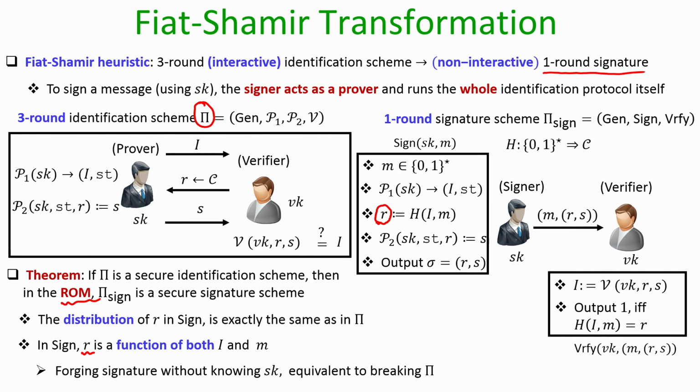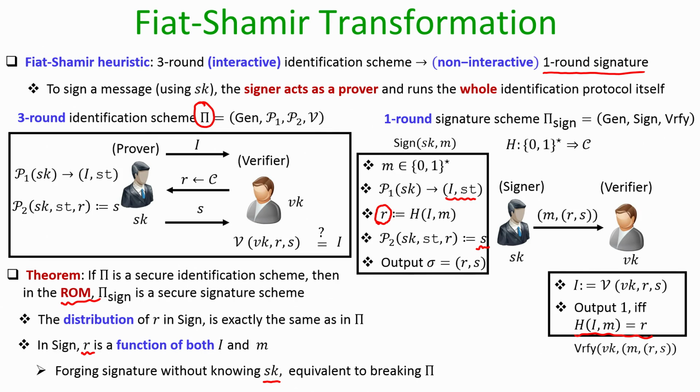So, if we have an adversary who wants to forge a signature on behalf of the signer without actually knowing the signing key Sk, then what that forger has to do is come up with some I and state information, and come up with some challenge R by querying the random oracle, and come up with some response S such that overall IRS is an accepting transcript, and not only that, the output of the random oracle on the commitment I and the message is equal to R. And this whole thing it has to do without actually knowing the signing key Sk.